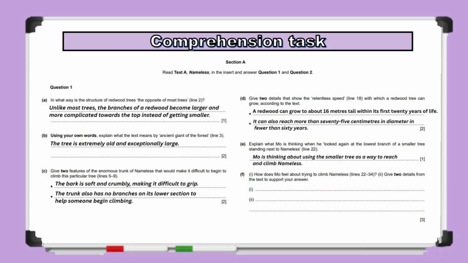Avoid writing "I" or answering from the first-person point of view, even though the passage may be written in the first person. For example, instead of writing, "I felt frightened," you should write, "the writer felt frightened."